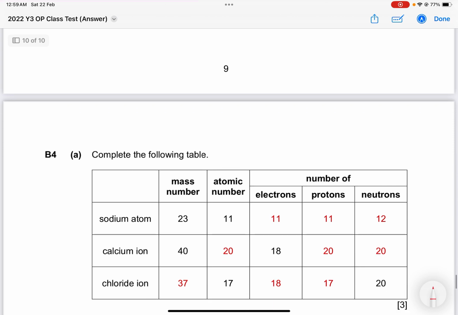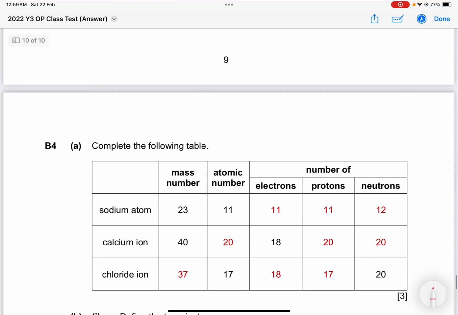Okay, B part 4 now. Complete the table. They give you 23 and 11, 40, 18 and 17 here. Then also fill up the rest. So sodium atom, if my atomic number is 11, my proton number will also be 11. And because it's an atom, the electrons and the protons must be the same. How to find neutron? Just take the mass number minus the atomic number, you will get 12. So sodium atom is easy.